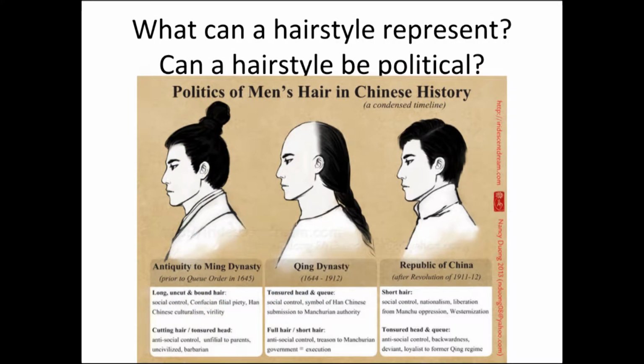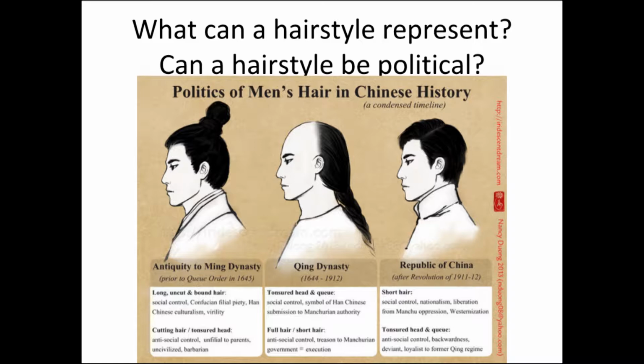This is just a funny thing I found on men's hair in Chinese history and how it affects politics. For instance, in the Ming dynasty, having long, uncut, and bound hair, and you guys better pay attention, the man bun. The man bun says that you have social control, filial piety, culturalism, and virility. So you're like a long-living, very stable kind of guy. Versus if you don't have the man bun and you cut your hair, it means that you're antisocial, you don't respect your parents, you're uncivilized, and you're a barbarian. So, ladies, you need to find someone who has a man bun because Chinese history tells you so, okay?